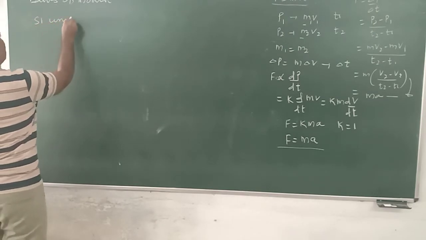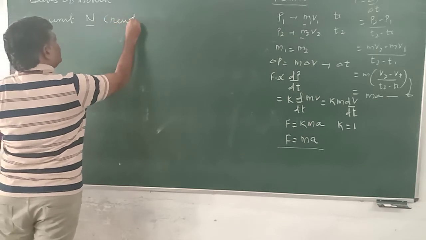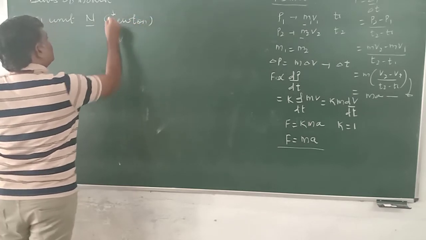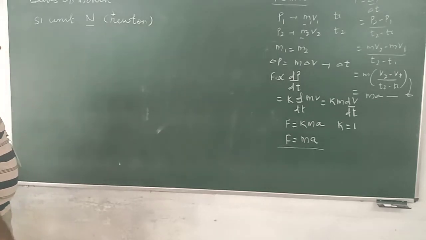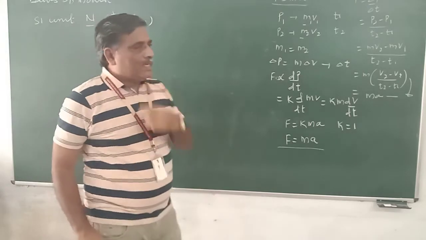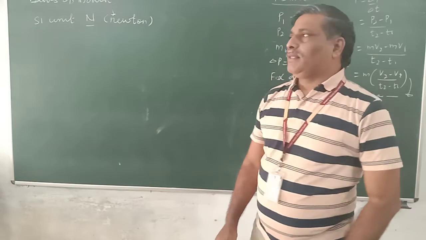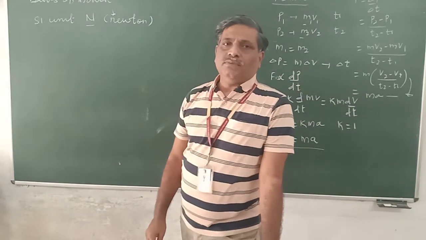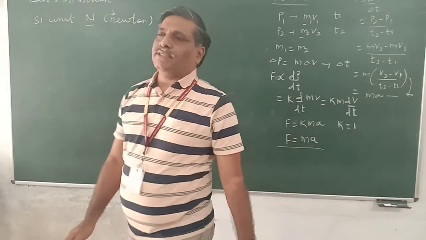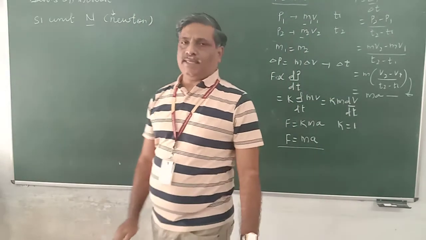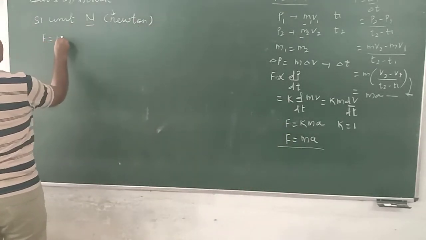The SI unit of force is the newton. We write it like this or we write it like this. When you are using the name of the scientist to write the unit, the letter should be small. In SI, the unit of force is that force which accelerates a 1 kg body by 1 meter per second squared. We take this on the basis of F is equal to ma.